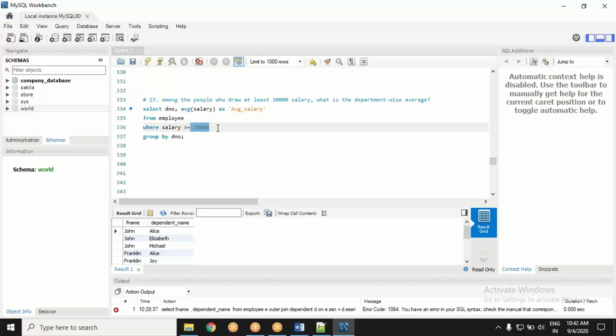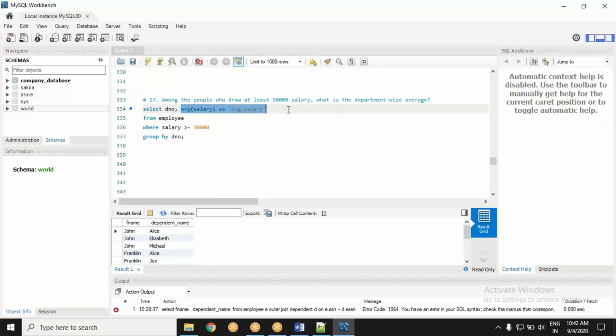So far so good. In the next step, I am saying group it by D number. So the employees who have salary greater than or equal to 30,000 will now be grouped by department number. Very fine, so I have groups for department number 1, 2, 3, and so on.